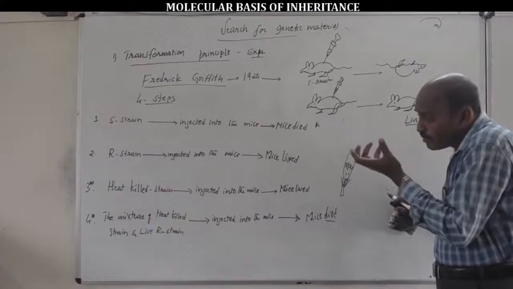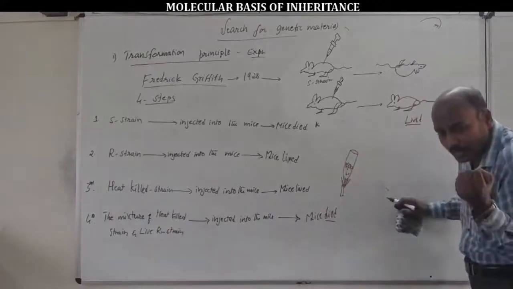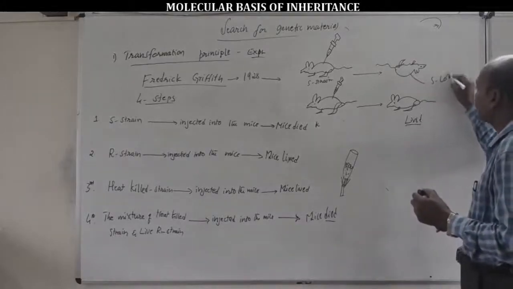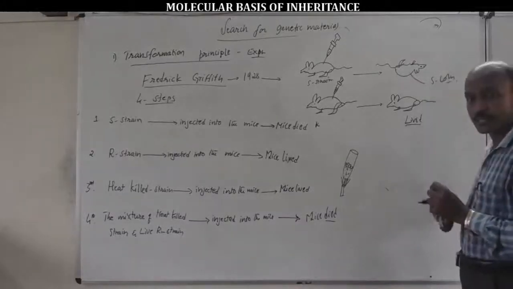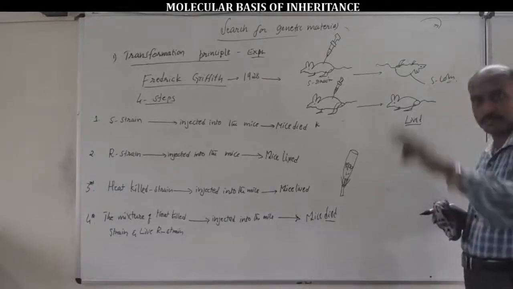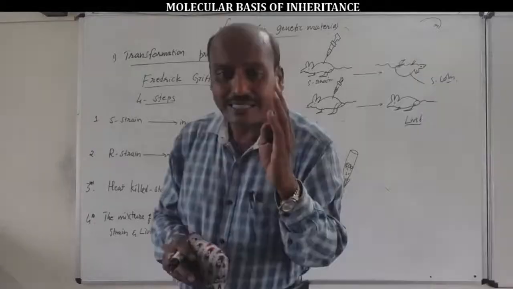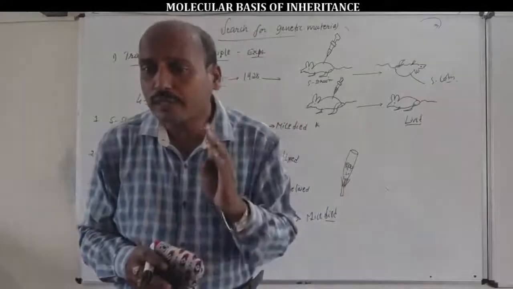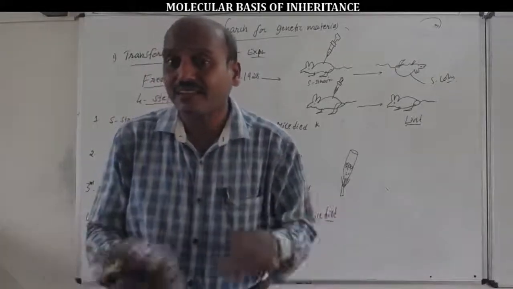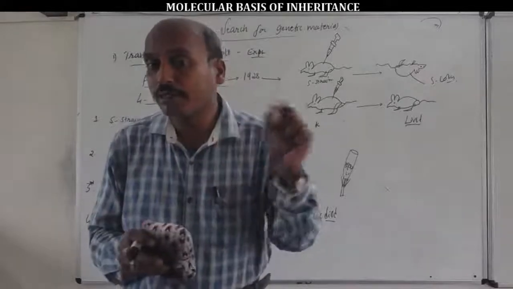So, he also collected, very important, he also recovered S colonies, S-strain bacterial cells, from the fourth step of the dead mice. That is nothing but the dissection of the dead mice of the fourth step experiment.